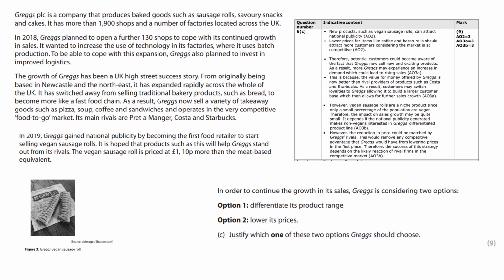So if you were going with option 1, differentiate its product range, you might have put new products such as vegan sausage rolls can attract national publicity. Therefore, potential customers could become more aware of the fact that Greggs now sell new and exciting products. As a result, more customers may experience an increase in demand, which could lead to a rise in sales.